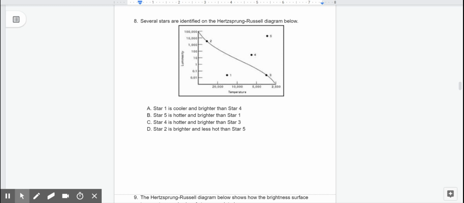Letter A says, A. Star 1 is cooler and brighter than star 4. B. Star 5 is hotter and brighter than star 1. C. Star 4 is hotter and brighter than star 3. Or D. Star 2 is brighter and less hot than star 5.